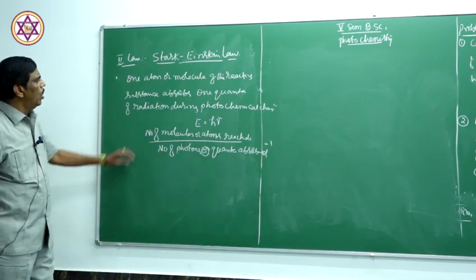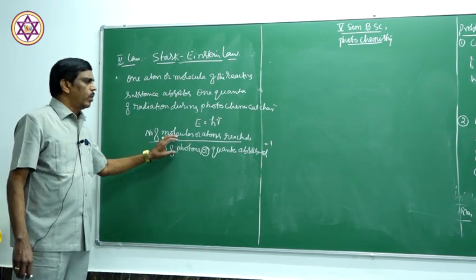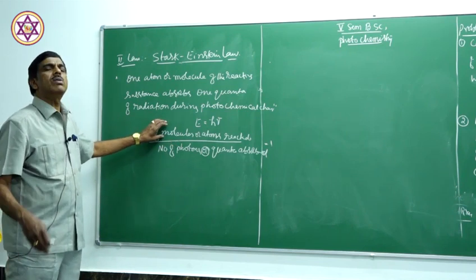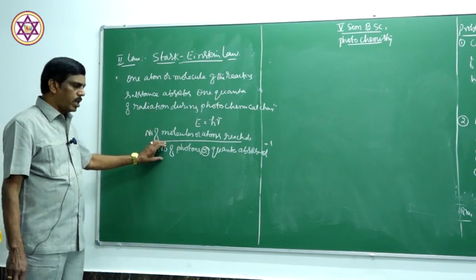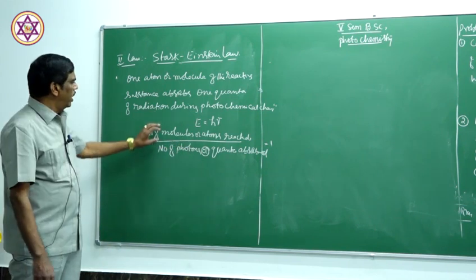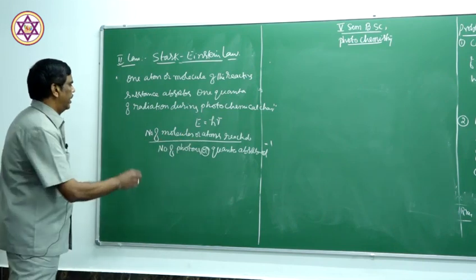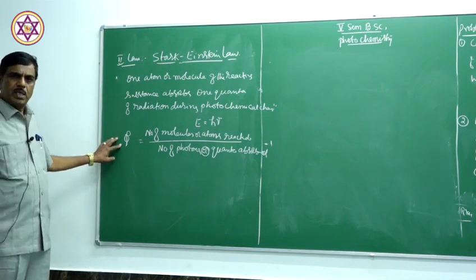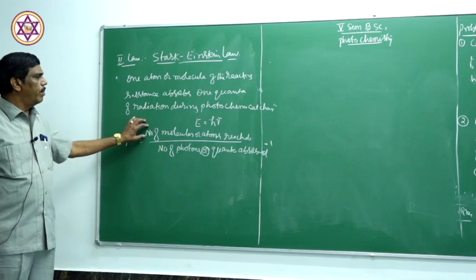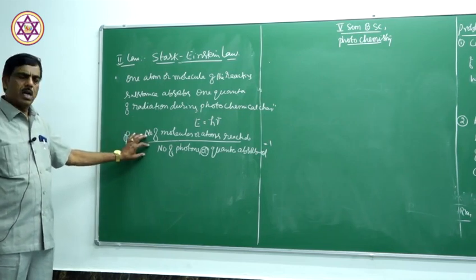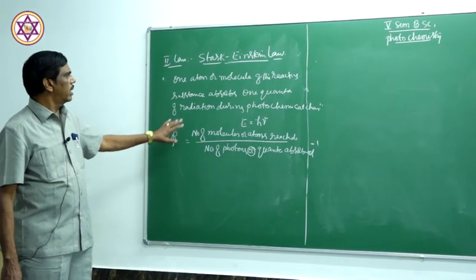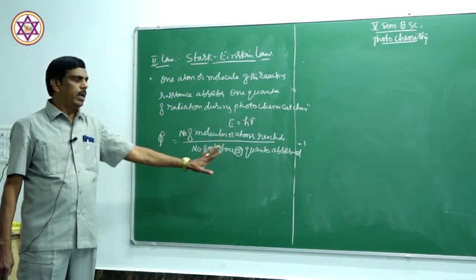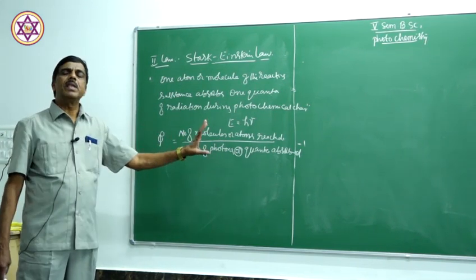It's always equal to 1 because each molecule or atom absorbs one quanta or one photon for a chemical reaction to take place. Therefore, the number of molecules that reacted equals the number of photons or quanta absorbed. This ratio is always equal to 1 and is called quantum efficiency, represented by phi. Quantum efficiency is the ratio of the number of molecules reacted to the number of photons absorbed. According to the Stark-Einstein law, it should always be 1.